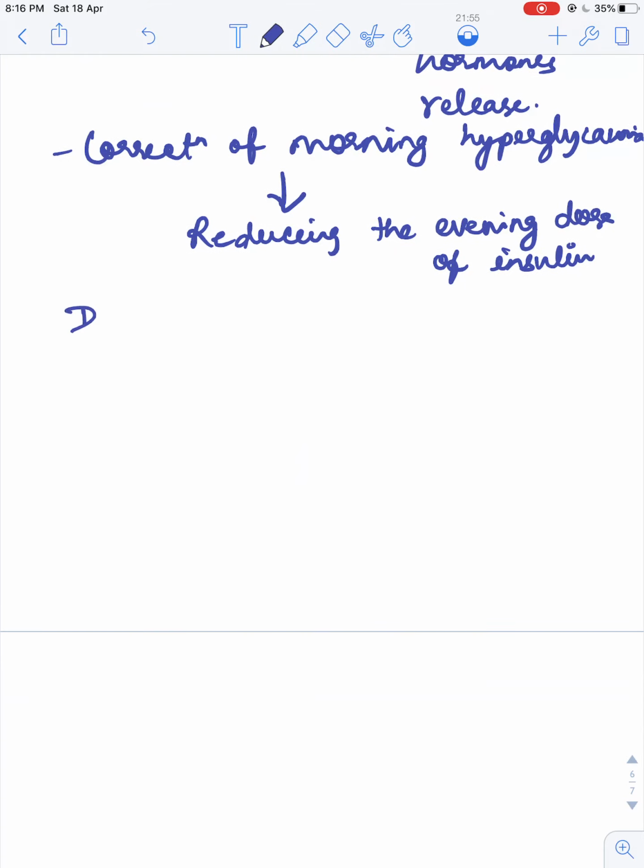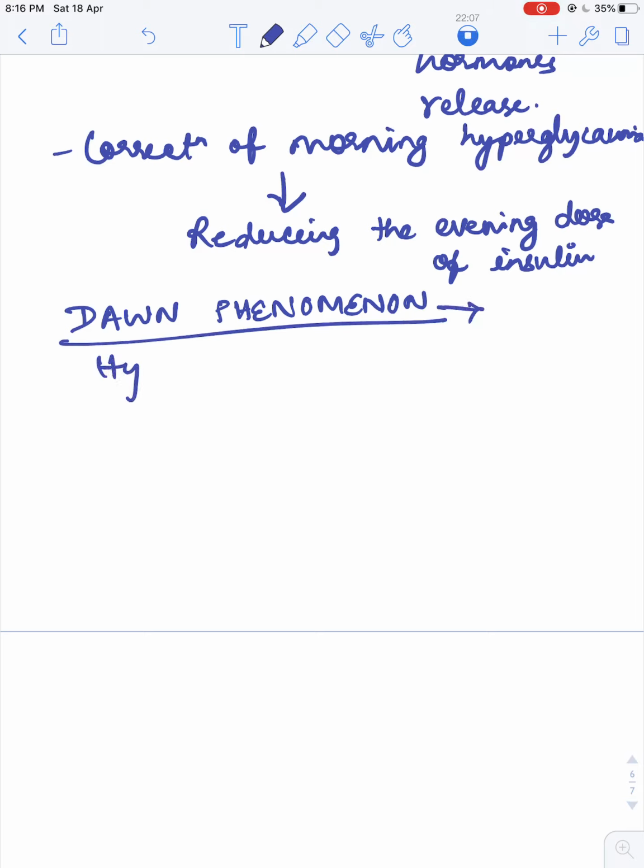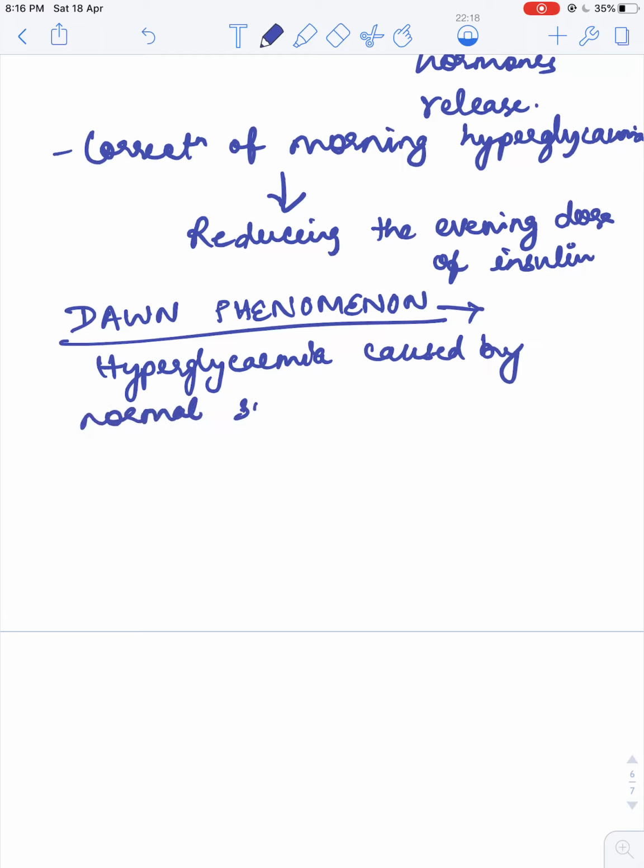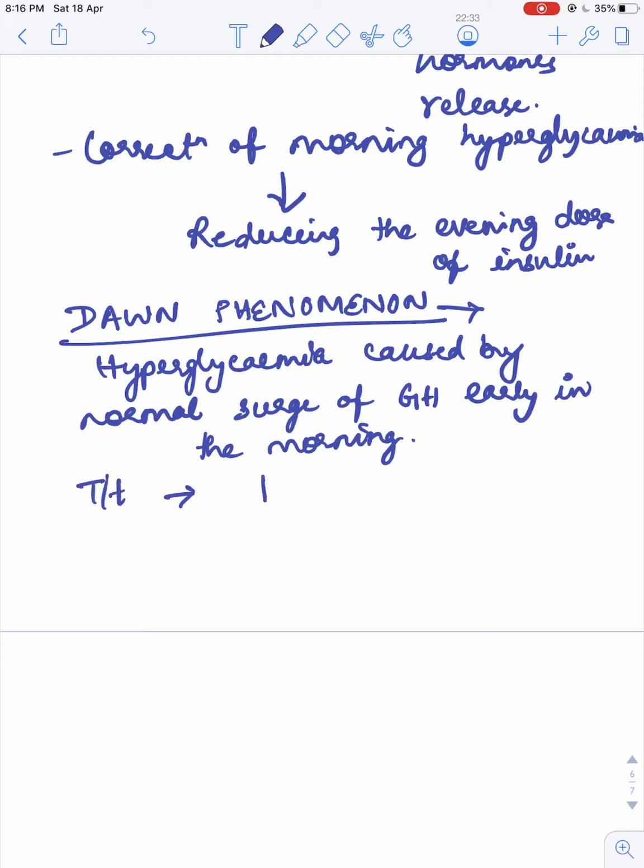Then what is the dawn phenomenon? This is hyperglycemia caused by normal surge of growth hormone early in the morning. And the treatment here is increase the evening insulin dose.